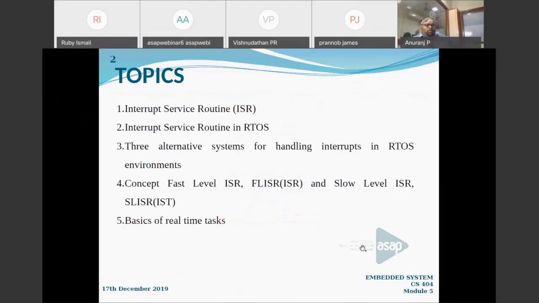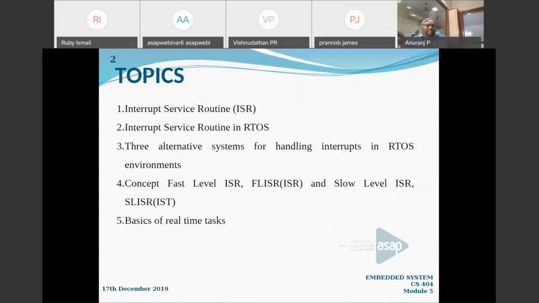Let's see what topics we are going to cover today. We'll be discussing what an interrupt service routine (ISR) is, and then what an interrupt service routine is in the RTOS, real-time operating system, that is, what an ISR in RTOS is. Then we will be discussing alternative systems for handling interrupts in an RTOS environment.